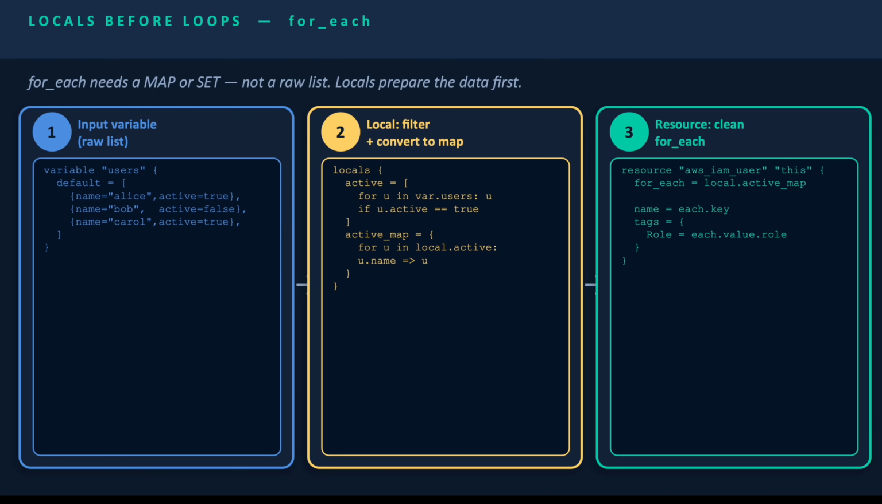Next is locals before loops. We are using for_each here. for_each needs a map or set, not a raw list. Locals prepare the data first. So if you are using locals with a for_each loop, you need a map or a set, not a list, because a list has a problem with for_each and shows an error.